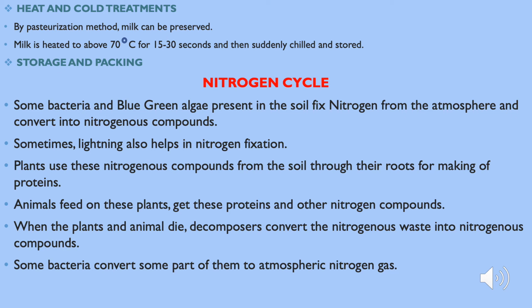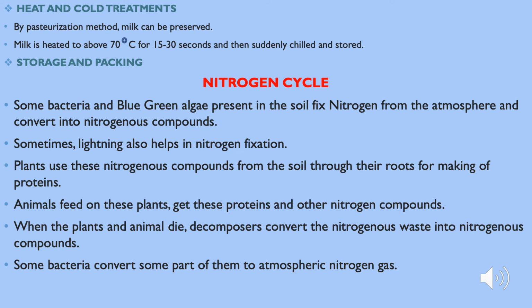Plants take up these nitrogenous compounds from the soil through their roots for the making of proteins. When animals feed on these plants, they get these proteins and other nitrogenous compounds. When these plants and animals die, decomposers convert the nitrogenous waste into nitrogenous compounds, and again it is used up by the plants.